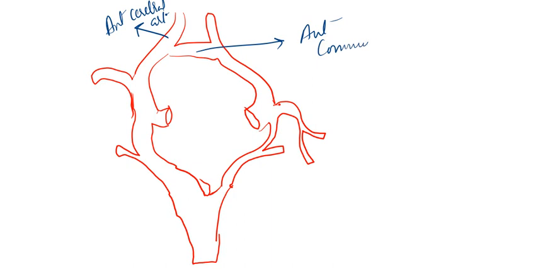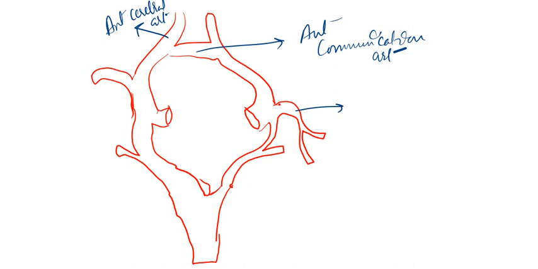Now what is this vessel? It is the anterior cerebral artery. Then what is this one? That is the anterior communicating artery. See why I am writing all this? Because you will get the diagrammatic question, that is image based question. Don't expect direct questions.